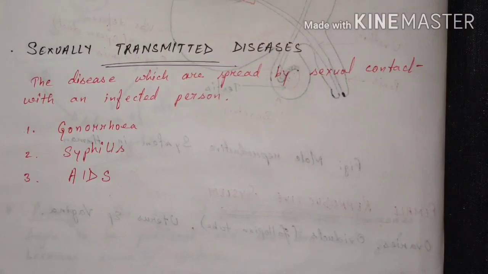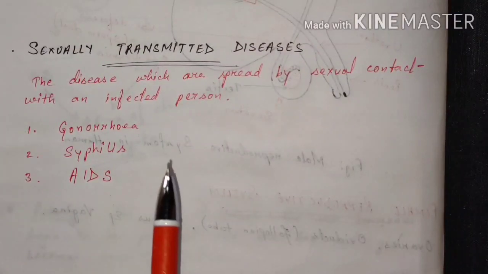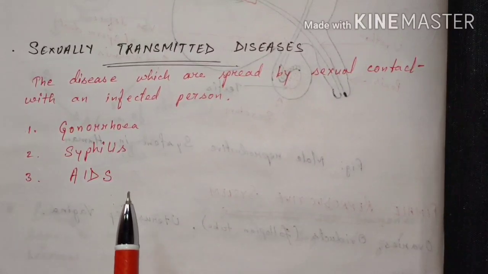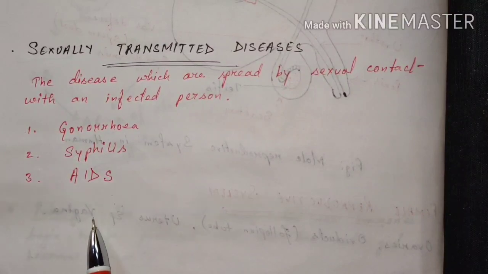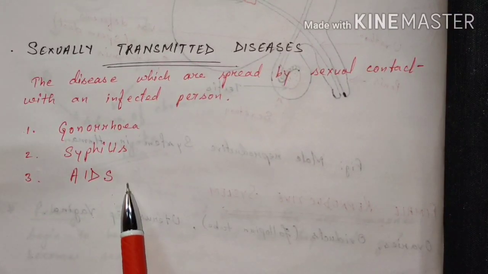The sexually transmitted diseases. The diseases which are spread by sexual contact with an infected person are the sexually transmitted diseases. So a healthy person can get an STD by coming in sexual contact with an infected person. And some common sexually transmitted diseases are gonorrhea, syphilis, AIDS. So these are the sexually transmitted diseases, and their symptoms are somewhat like burning sensation at urination or passing of urethral discharge, sores in genitals. So these are some symptoms, and AIDS mainly damages the immune system of the human body.